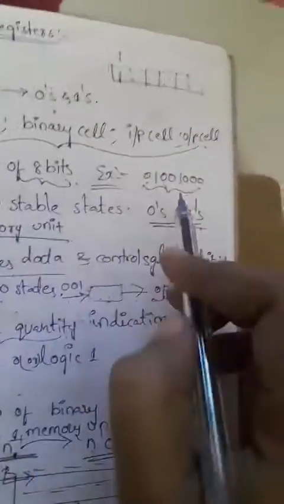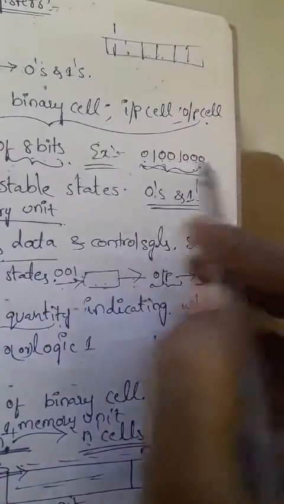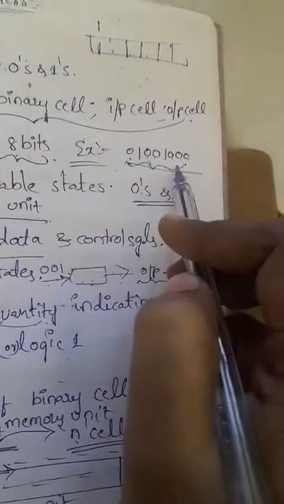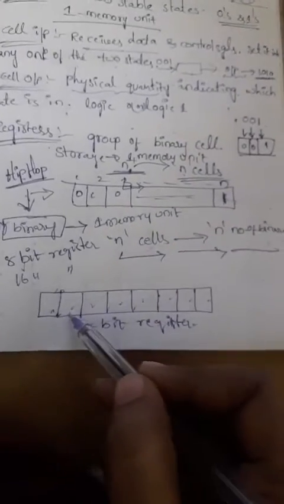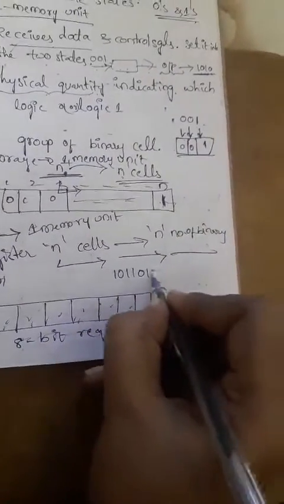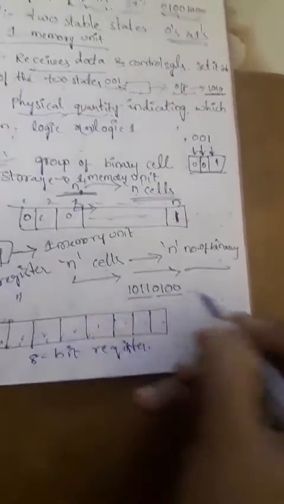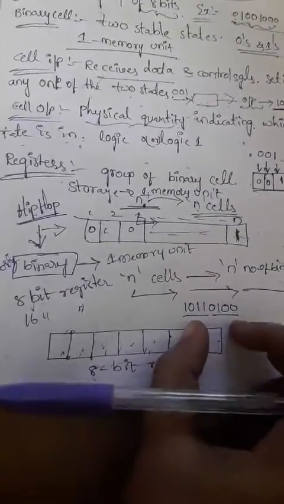Okay, already I explained here. So 8 bits is nothing but we can represent it in totally 8 zeros and ones of information. So that's why an 8-bit register is nothing but we represent it in 8 cells. For example, I have some binary information, that is 1011 0100. Four and four, totally we are having 8-bit information here.